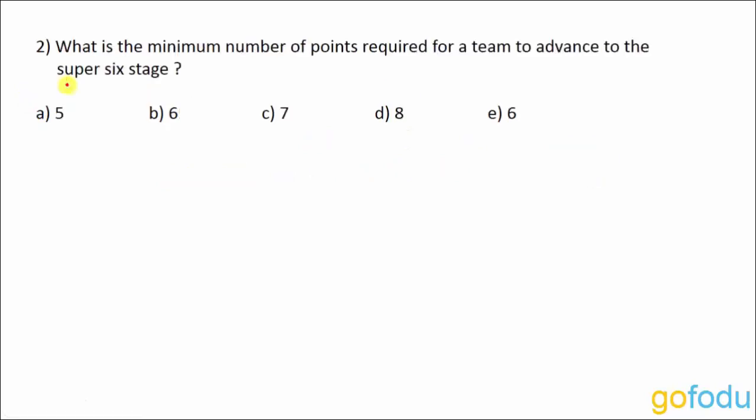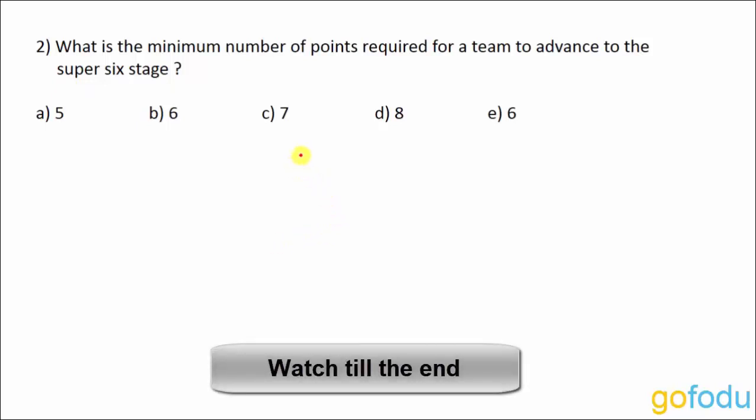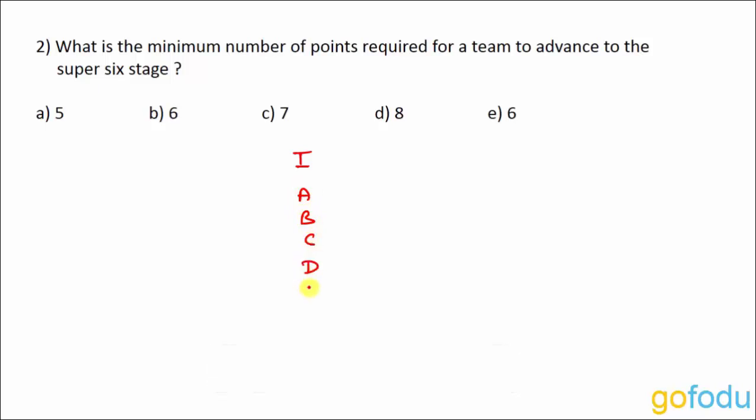What is the minimum number of points required for a team to advance to the Super 6 stage? Now we'll take only one group. Suppose we have taken the first group and 8 teams are there, A, B, C, D, E, F, G and H. They are asking for the minimum number of points required for a team to advance to the Super 6 stage. So what we'll do is give maximum points to these two teams.